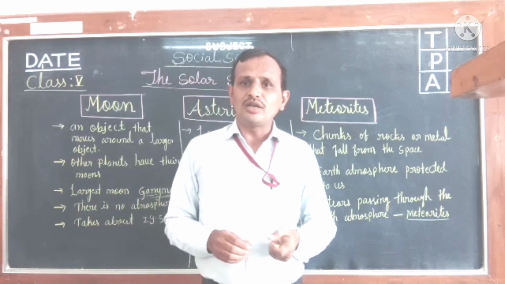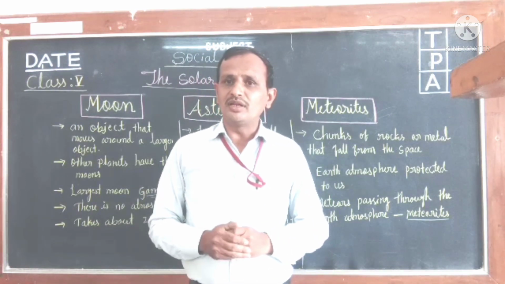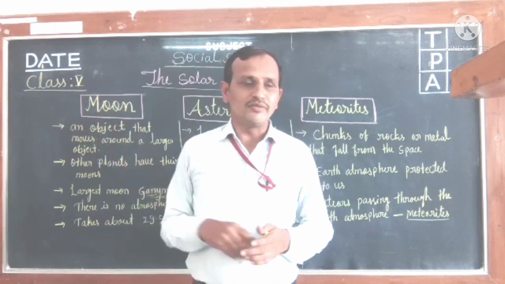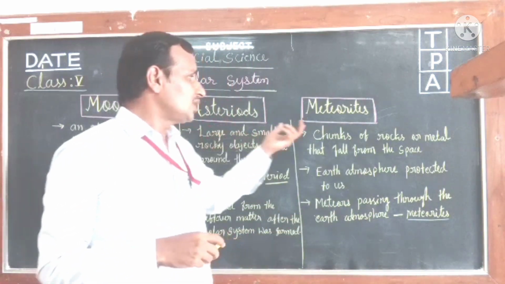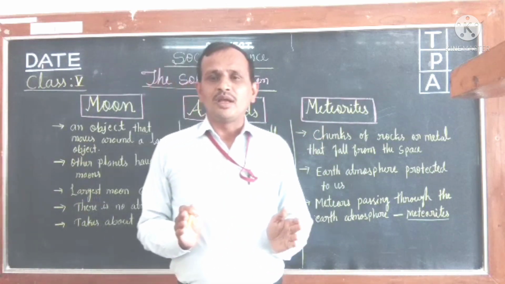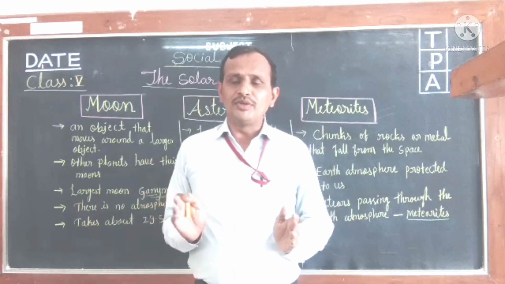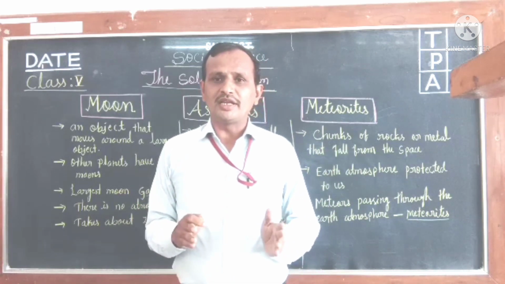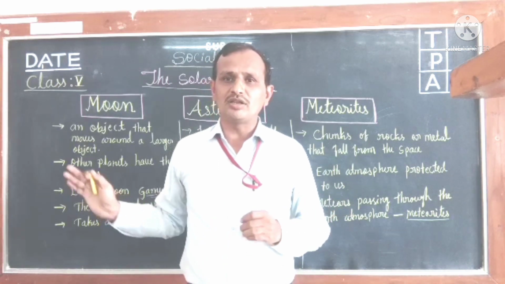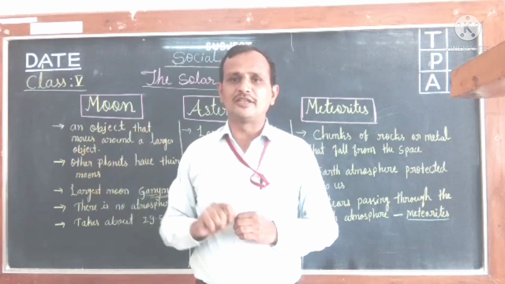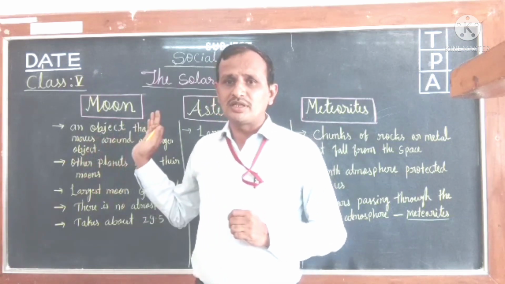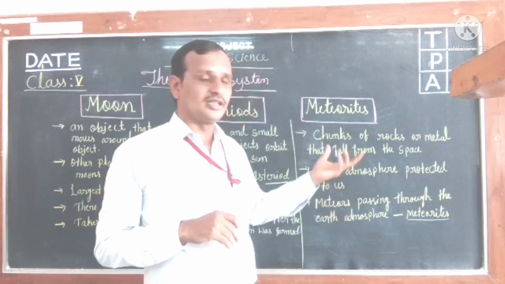Now I hope all of you understand very well these three topics of today, children. The first one is the moon, the second is asteroids, and the third is meteorites. You need to practice again and again by reading your textbook. Then you will understand all the concepts very easily. With these topics, this lesson came to an end, children.